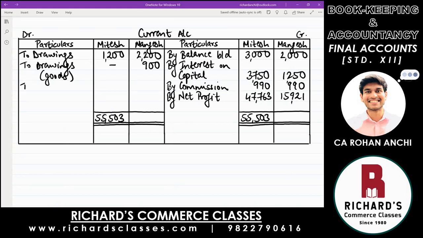You are going to write the balance there as balance carried down. Opening balance when you had, you are written on the credit side by balance brought down. Now on the debit side, the closing balance to balance carried down, and deduct 1,200 from there and tell me how much is the balance in Mitesh's column. Same thing you're doing, credit total minus debit total. How much? 54,303. Yes, sir. 54,303.